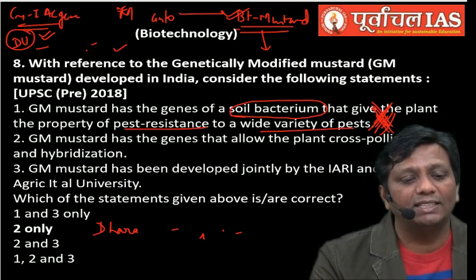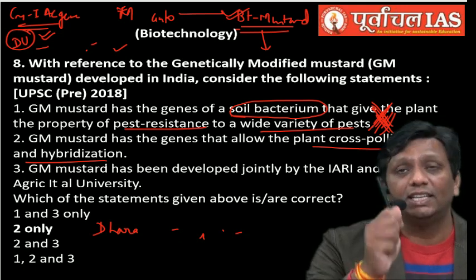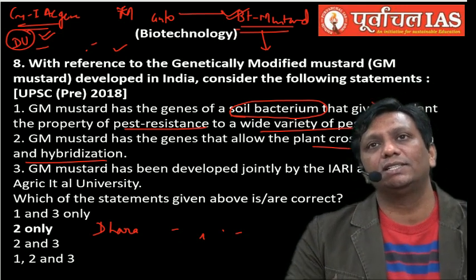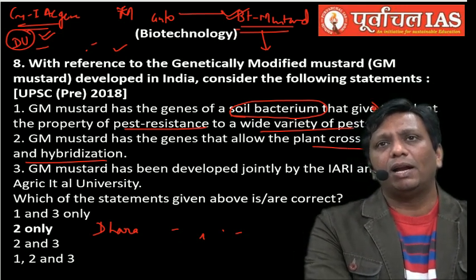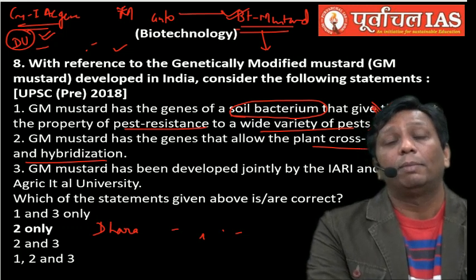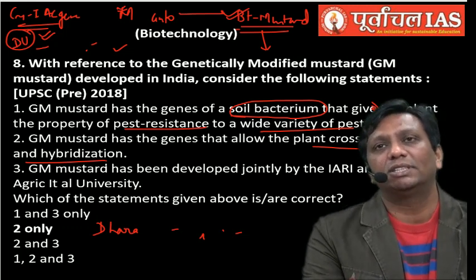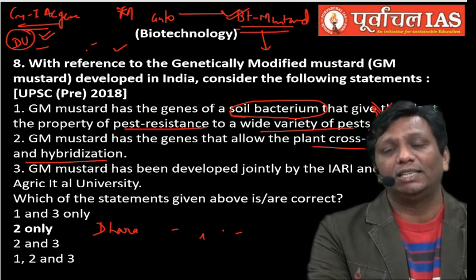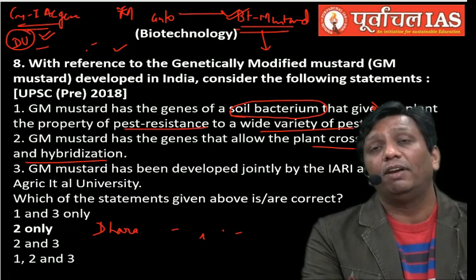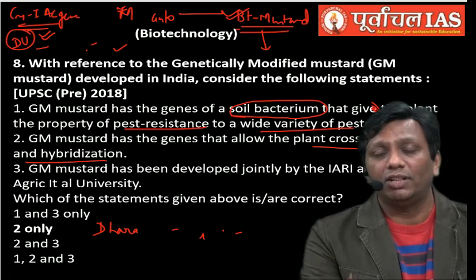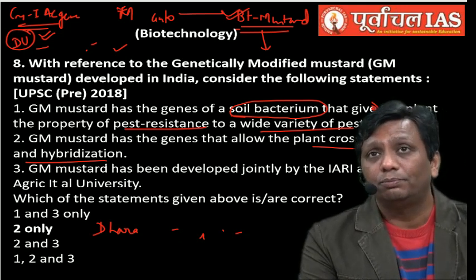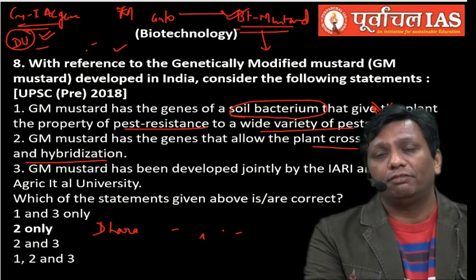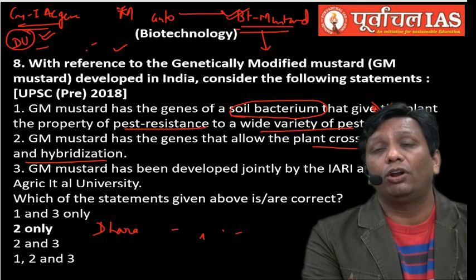Second one: GM mustard has a gene that allows the plant cross pollination and hybridization. Yes, guys, you should be clear. Actually, there is some more problem. Why do people protest against genetically modified plants? In the static part, I will discuss many of the reasons. But because the second statement is connected, there is a need for some discussion here. Those genetically modified plants we take from other countries, when they cross fertilize with our native varieties, there is a problem in productivity. Our native variety is going to be destroyed. So our real plants, native to India, will suffer a lot of issues.